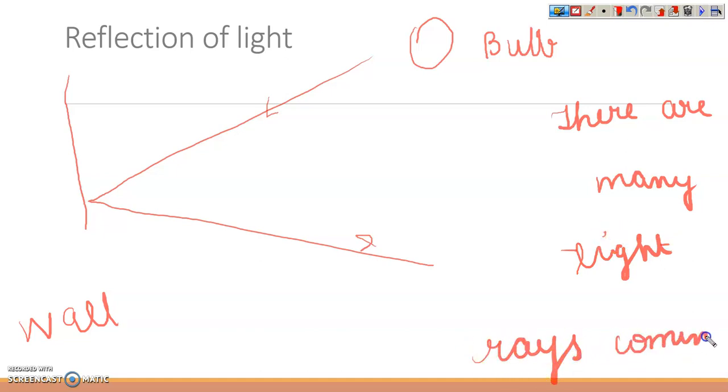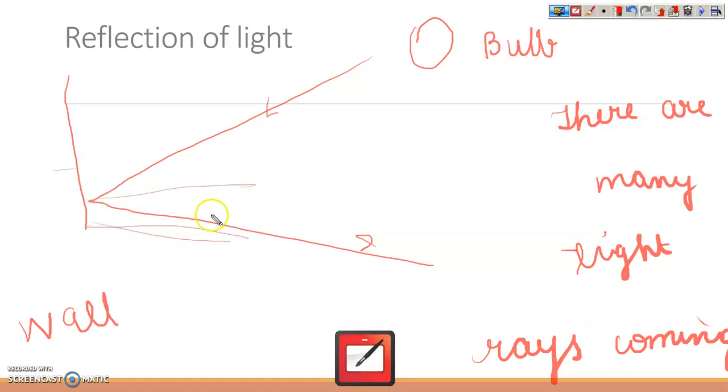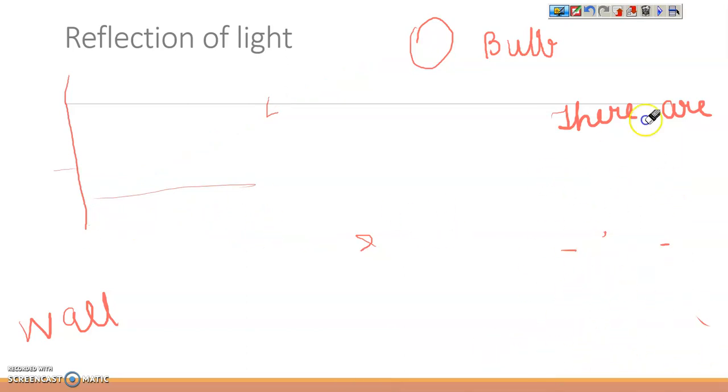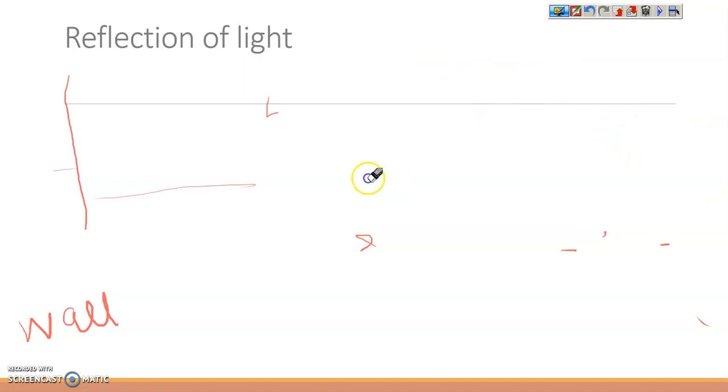Some of the light rays are absorbed in the wall and some get reflected from here. So it is the reflection of light.